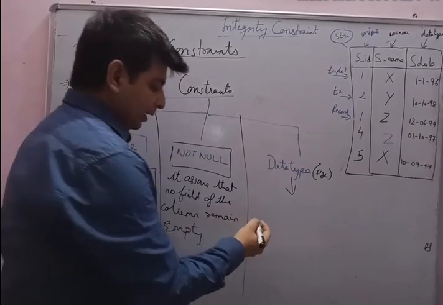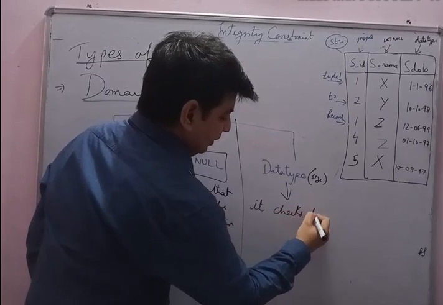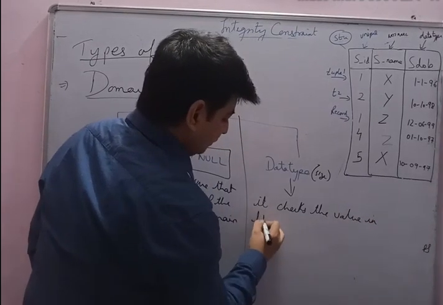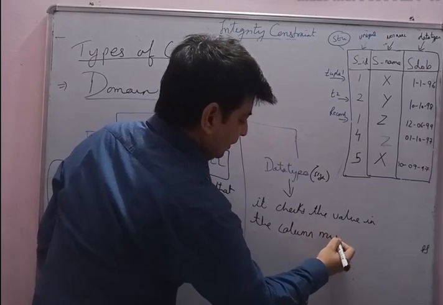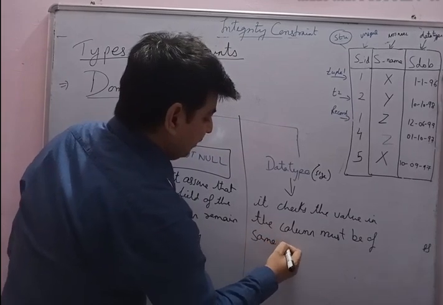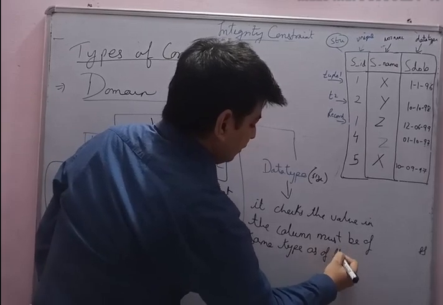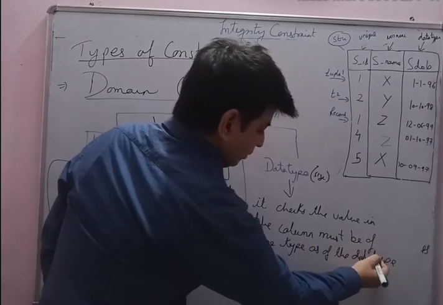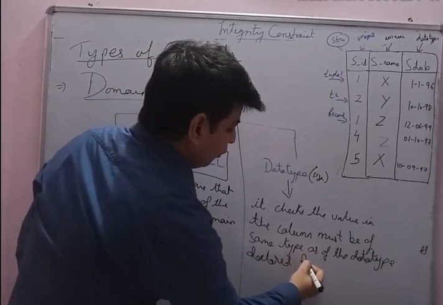So what data type assures, it checks the value in the column must be of same type as of the data type declared for that column.